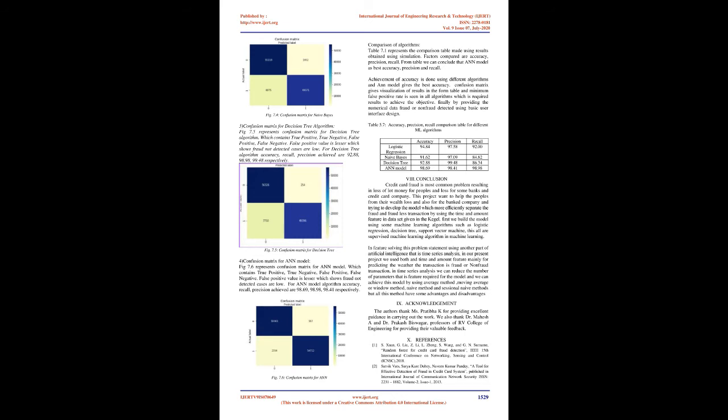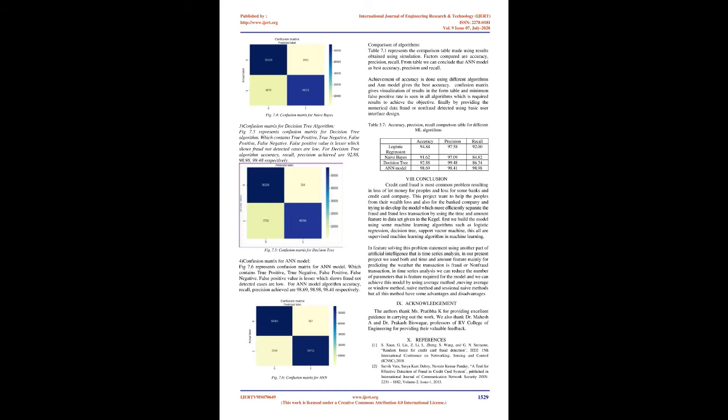False positive value is lesser, which shows fraud not detected cases are low. For logistic regression algorithm, accuracy, recall, precision achieved are 94.84, 92.00, 97.58 respectively.